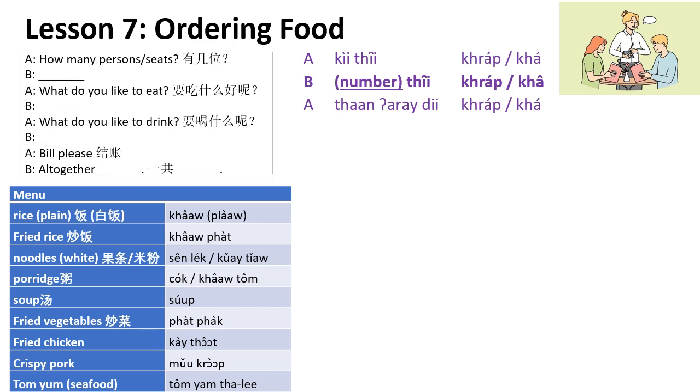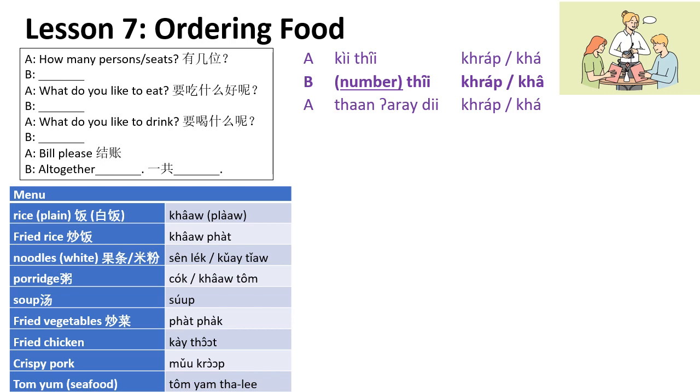Noodles we call sen. And you know, in Thailand we have the fat, the broader noodles and the narrow noodles. So sen leg is the thinner one, the thin noodle, white noodle. And the big one we call sen yai. Yai is the big, leg is the small. Or sometimes you will see the word kway teow. Kway teow is also the bigger, flat noodles, white flat noodles, the kuo tiao.